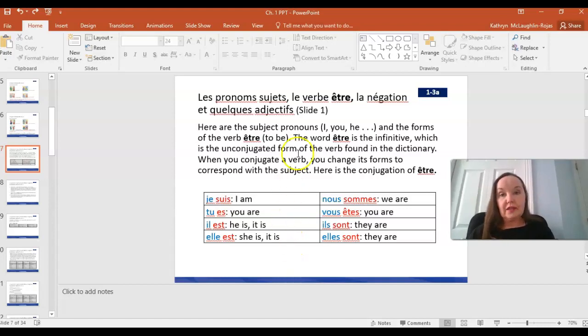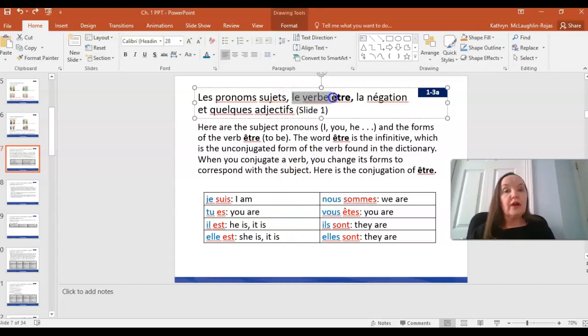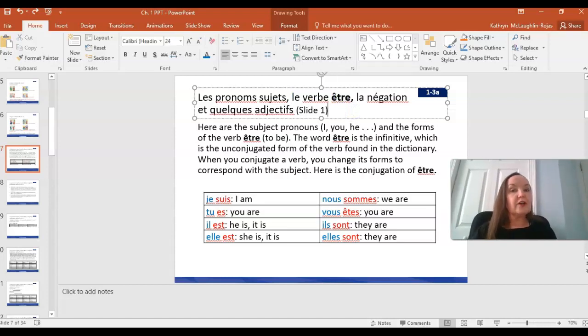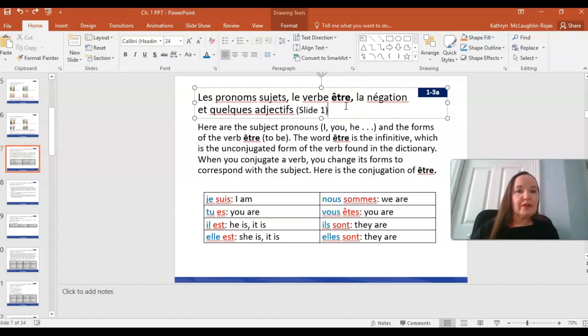Now, the next thing we'll move on to is le verbe être. So the verb to be. What is a verb? Just as a reminder, it's just an action word. It's a word that says what somebody or something is doing. And in the case of the verb être, or the verb to be, it's like a state of being. There are other verbs where you can actually imagine or see the action happening, like walk.